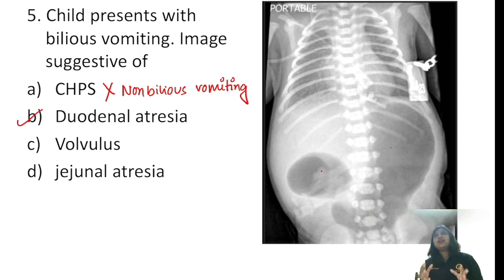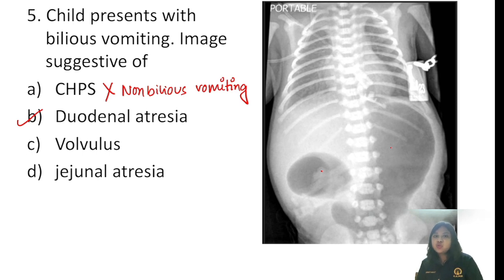What happens is, if there is an obstruction, for example in pyloric stenosis, since there is an obstruction at the pylorus, nothing can go beyond it. So in X-ray, we get a single bubble. But in duodenal atresia, the obstruction is beyond the duodenum, so we get two bubbles, double bubble. What happens in jejunal atresia? We get the triple bubble sign. In ileal atresia, we get the multiple bubble sign. It depends on the location of the obstruction.